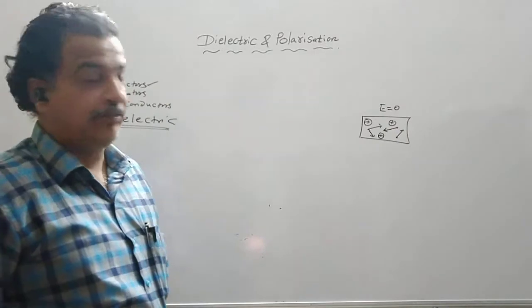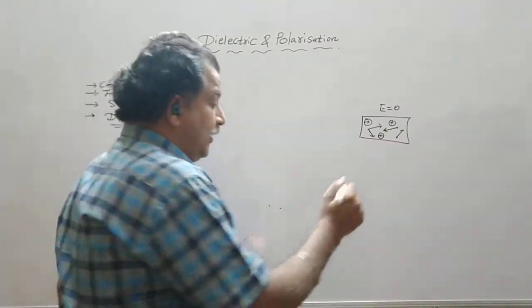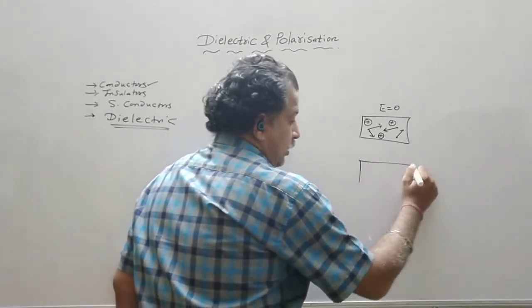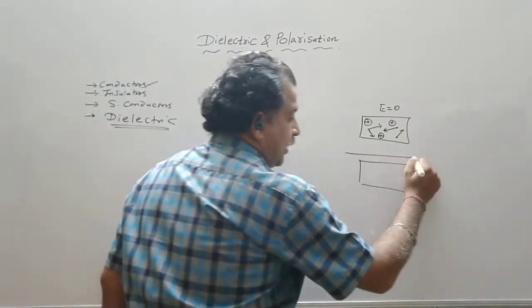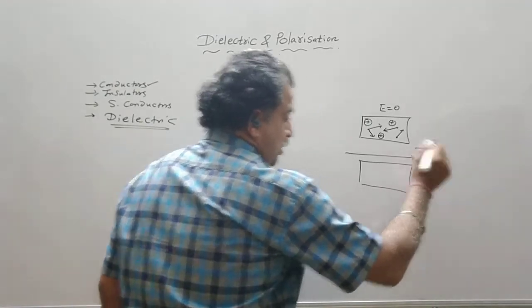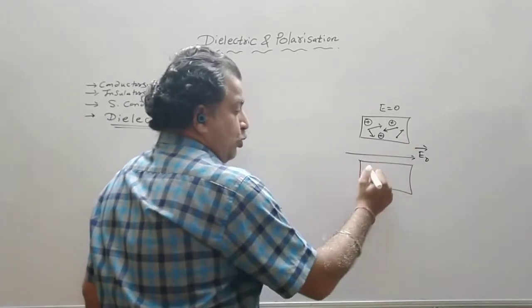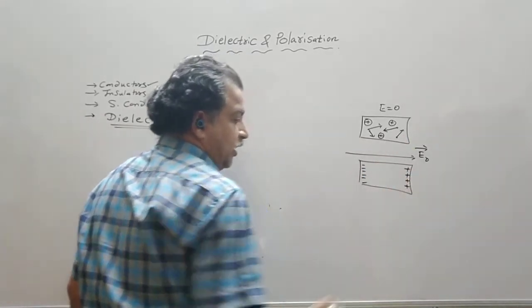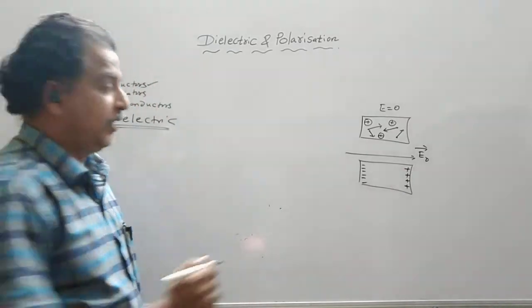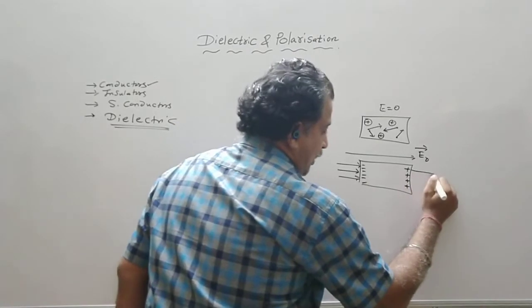In the presence of the field, when we place this conductor inside the field, redistribution of the charges takes place. Suppose the external electric field is along the x-axis, denoted by E naught. Then one surface becomes positively charged and the other surface becomes negatively charged, and the field is normal to the surface.